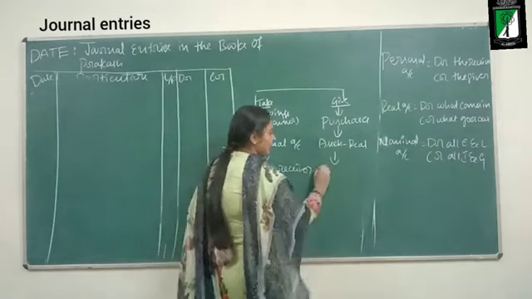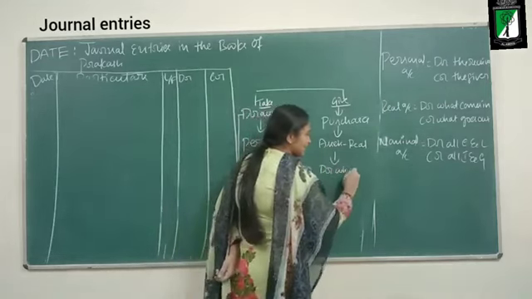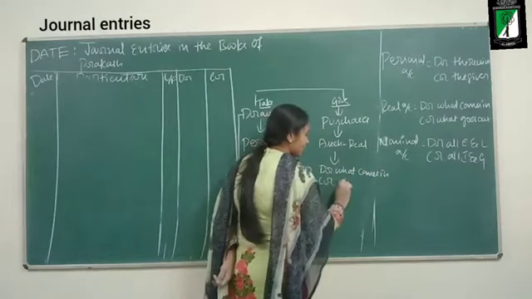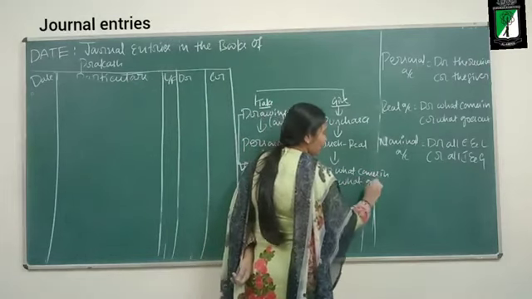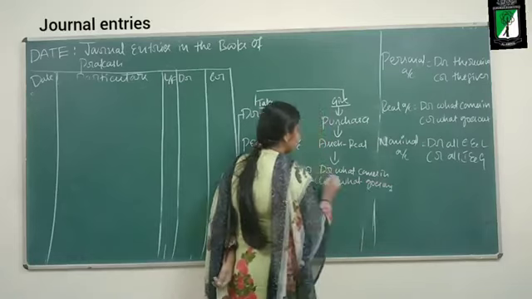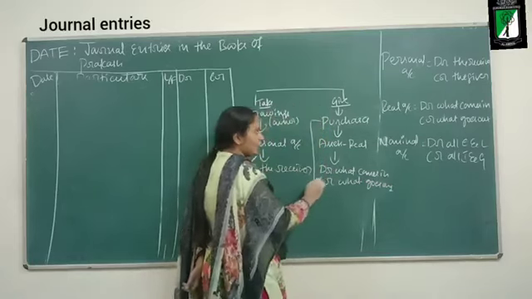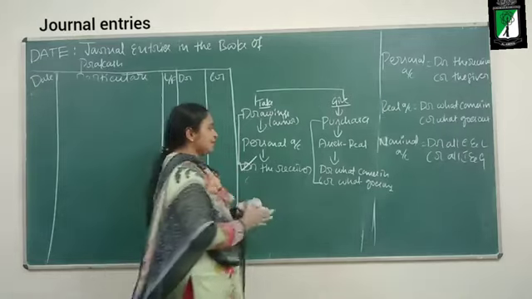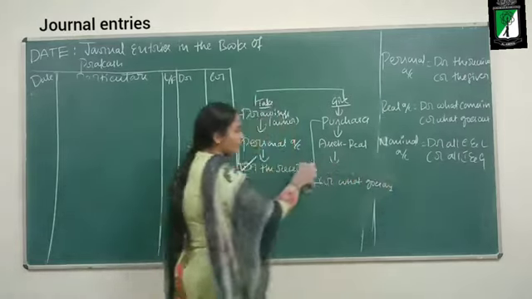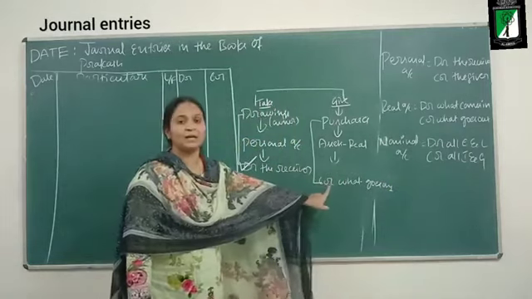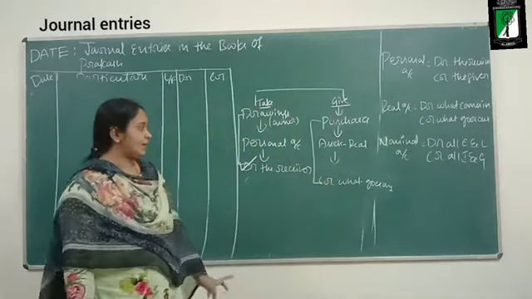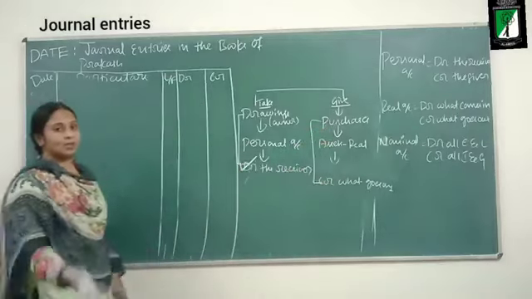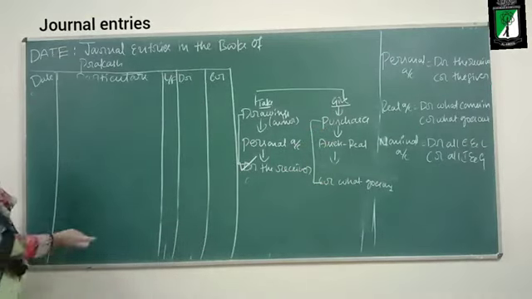What does the real account tell? Debit what comes in, credit what goes out. Now, what is happening? Are my goods going out or coming into the business? It is going out of the business. For every debit entry, there should be a corresponding credit entry. So I will credit purchases, because goods are going out of the business.